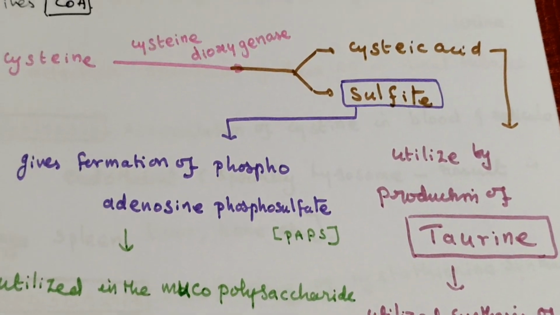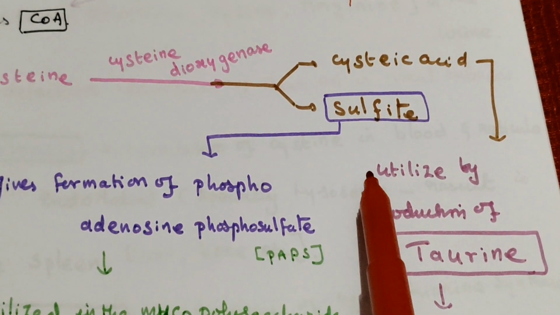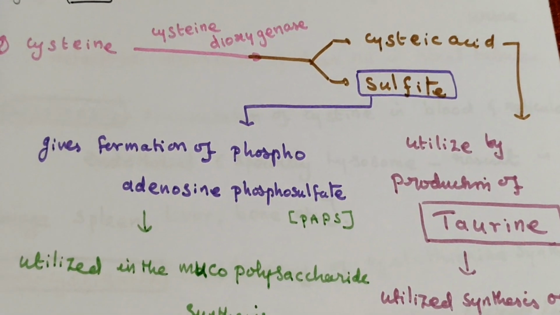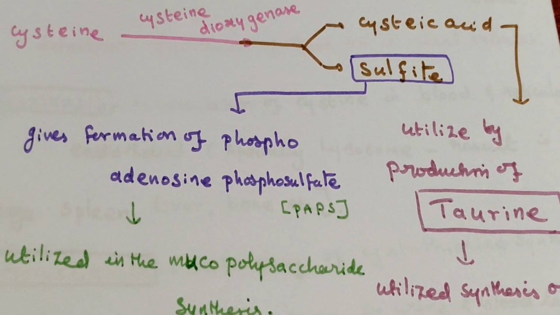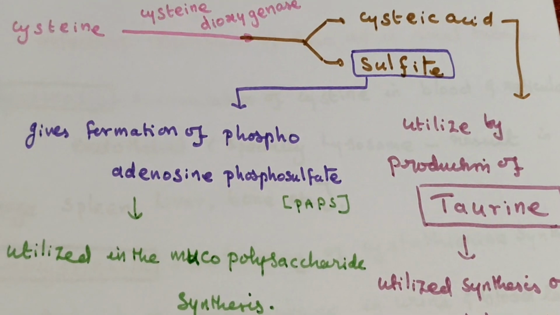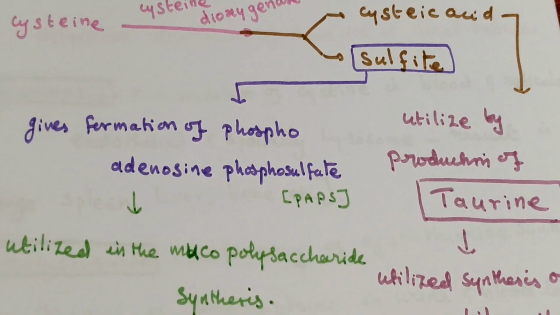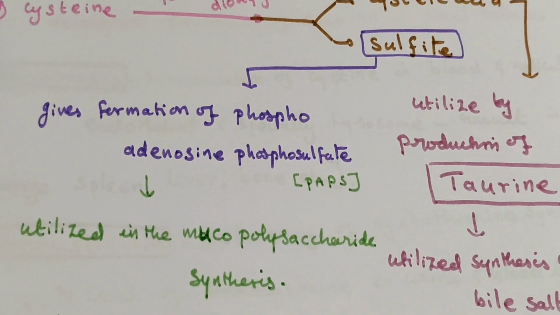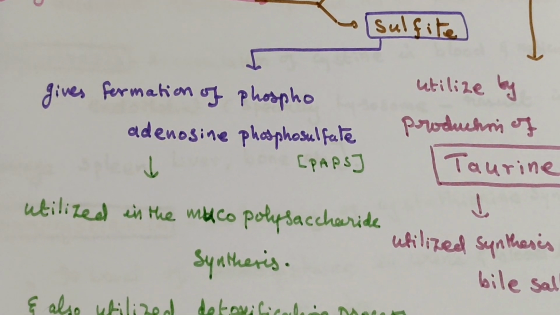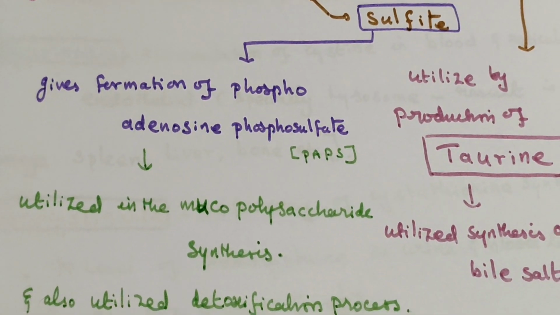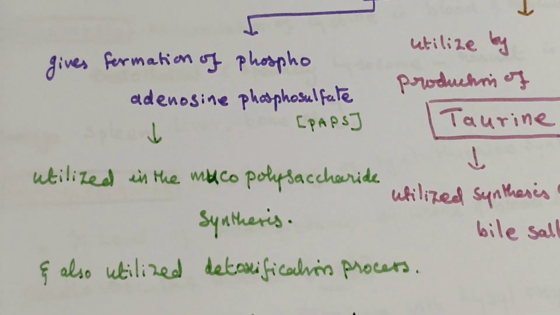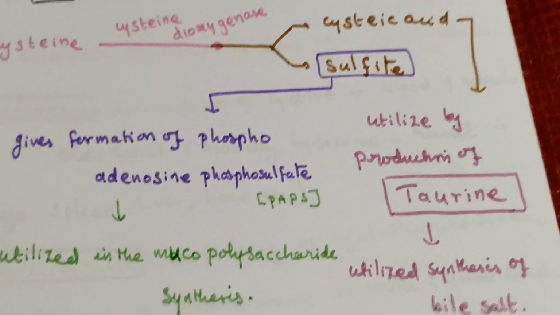The sulfite gives rise to formation of phosphoadenosine phosphosulfate, which is utilized in mucopolysaccharide synthesis and also in detoxification processes.